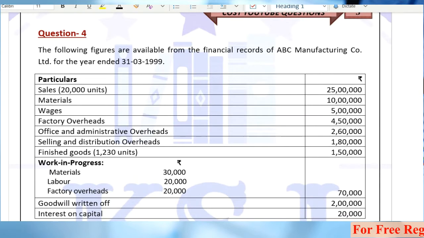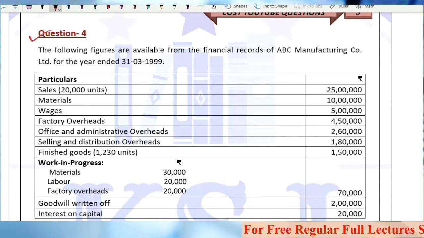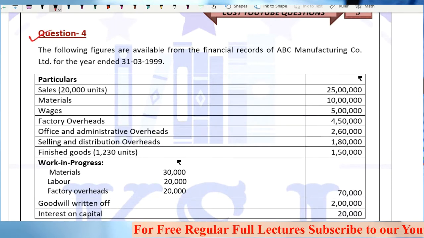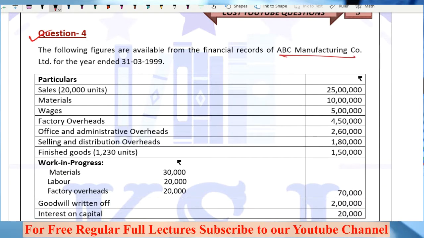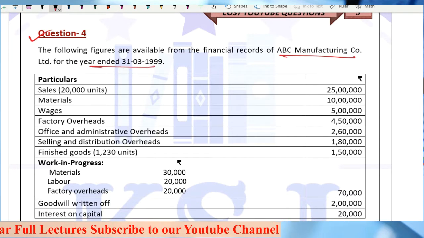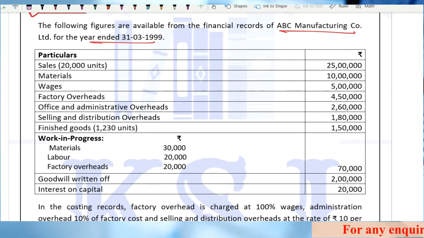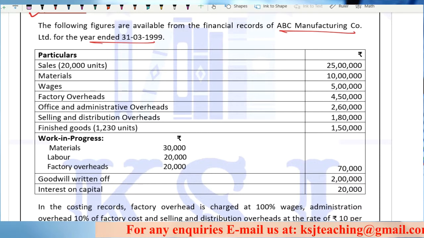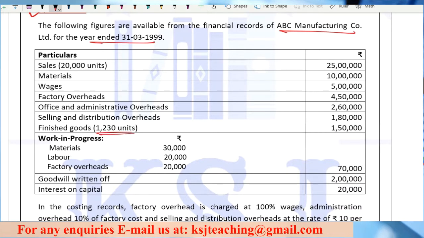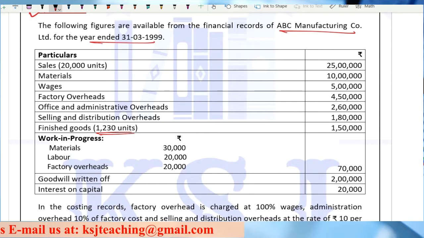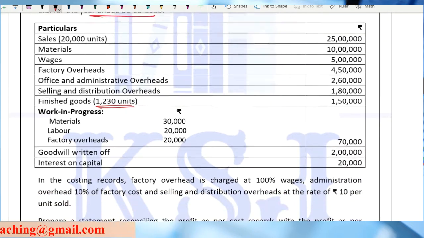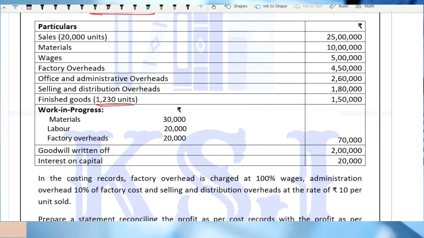Let's see question number 4. The following figures are available from the financial records of ABC Manufacturing Company Limited for the year ended 31st of March 99. Sales is given as 20,000 units, 25 lakhs; material 10 lakh; wages 5 lakh; factory overheads 4 lakh 50,000; office and administration overheads 2 lakh 60,000; selling and distribution overheads 1 lakh 80,000; finished goods 1230 units, 1 lakh 50,000; work in progress, material, labor, factory overheads; goodwill written off and interest on capital.